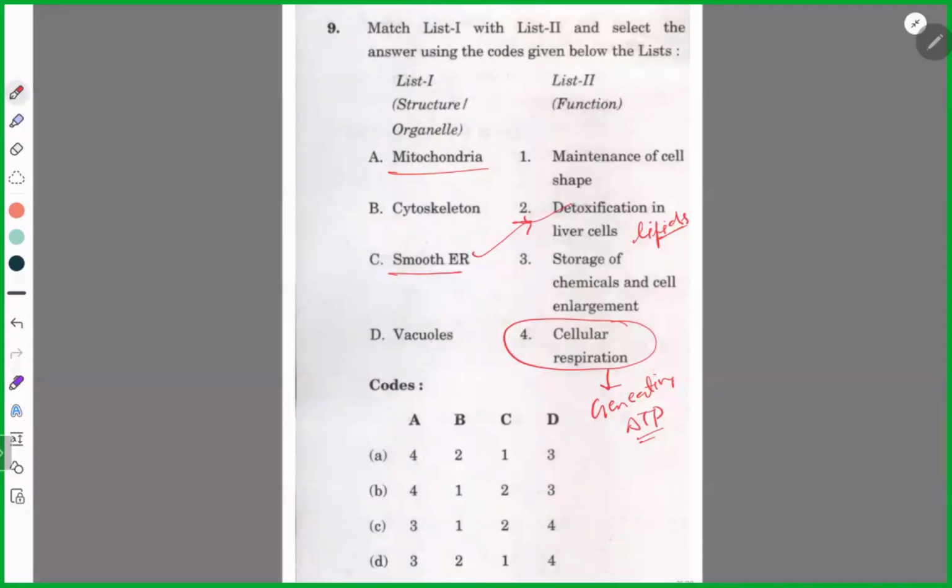Then cytoskeleton, maintenance of cell shape, structural. So we already made A4, C2, B1, D3. Got it?